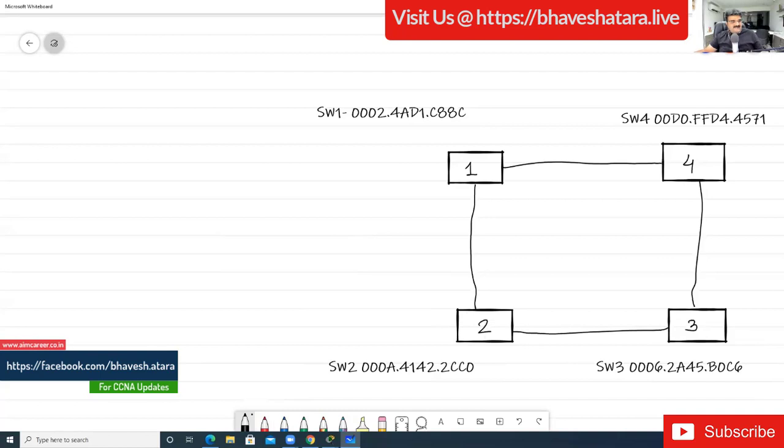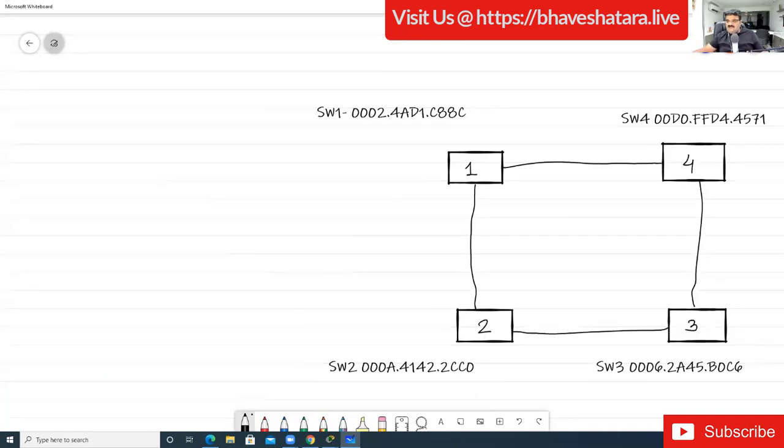Rajkumar is saying switch 4. No, Rajkumar, we have 0, 0, 0, 0, 0, 0, 0, 0, and then we have the 0 over here, and 0 over here also. But here we have this D. Okay, just a typo. So switch 1 is the root, right? Switch 1 is the root.